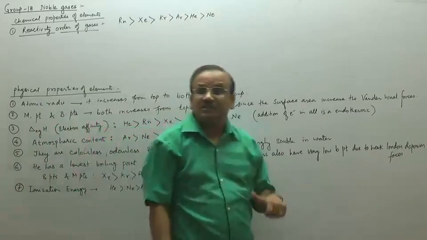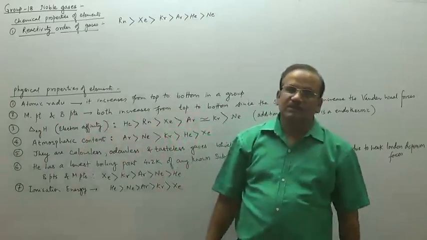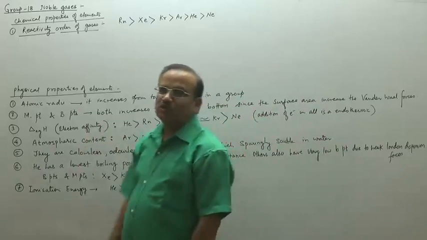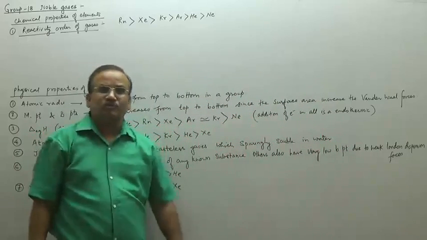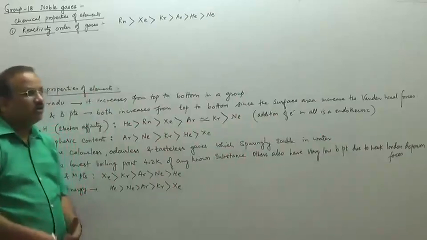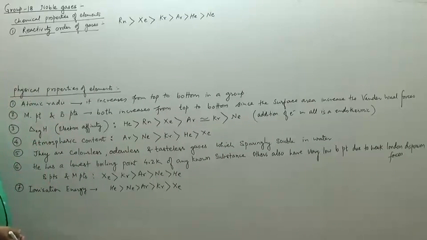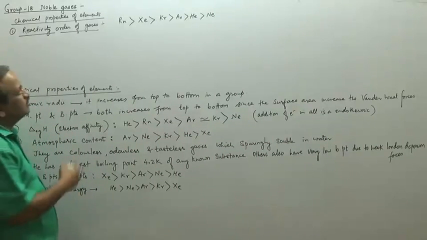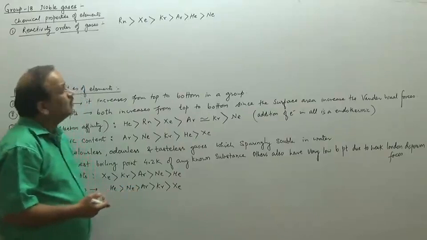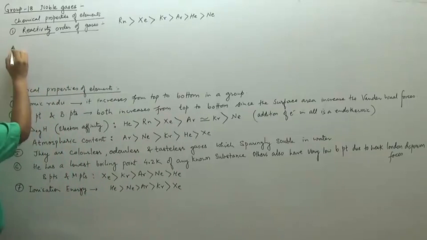The reason is that it doesn't have electron affinity. Its electron affinity is most endothermic. So it doesn't accept an electron, nor does it donate an electron, and it doesn't form bonds. So that is the reactivity order for these gases.